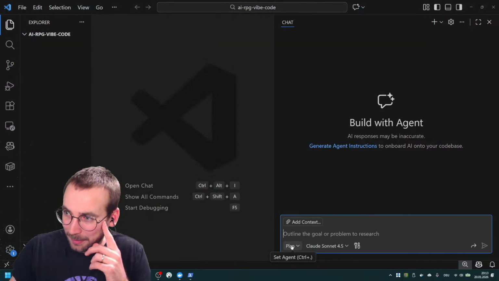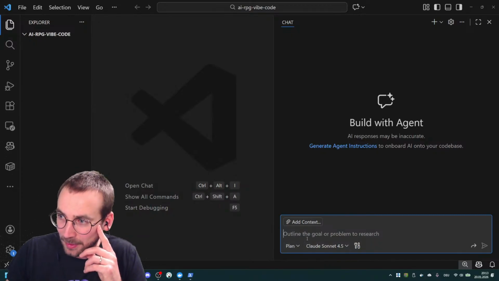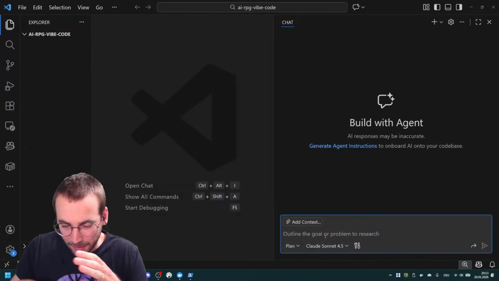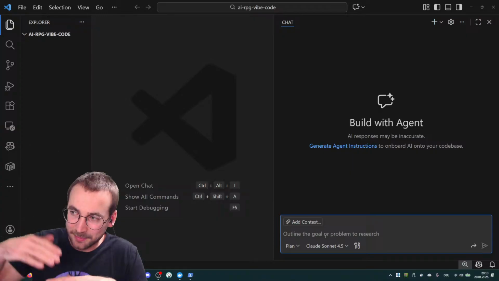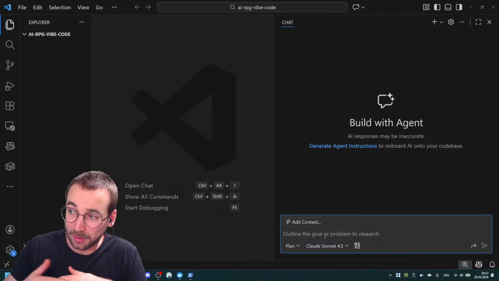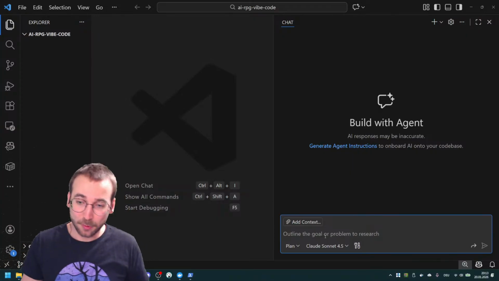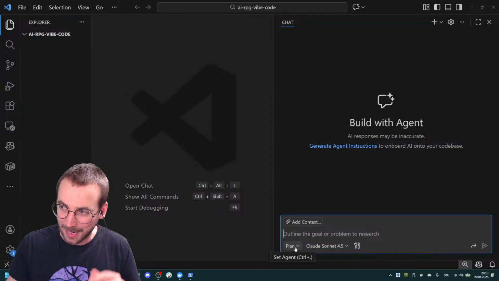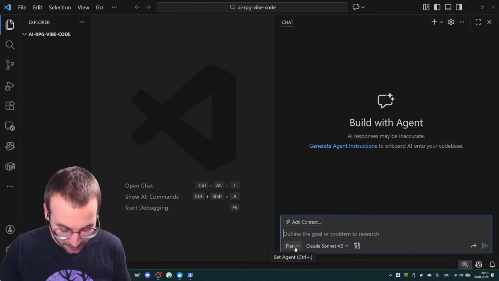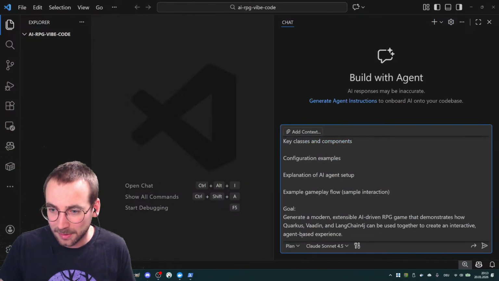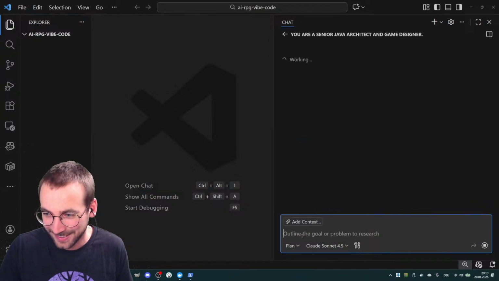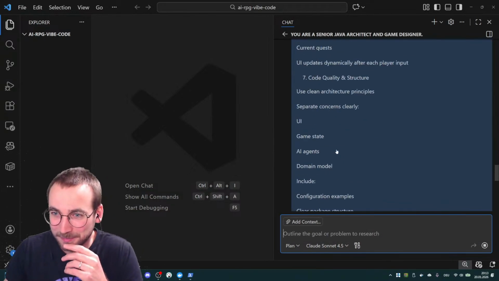Make sure you are in plan mode. That's the most important thing as far as I see, because then it really researches a lot and gives you a plan. And if you are satisfied, well, you can adjust the plan, of course. And then you go to the agent mode and say, okay, now execute. And then it does tons of stuff. So let's just put it in there, right? And see what comes out.